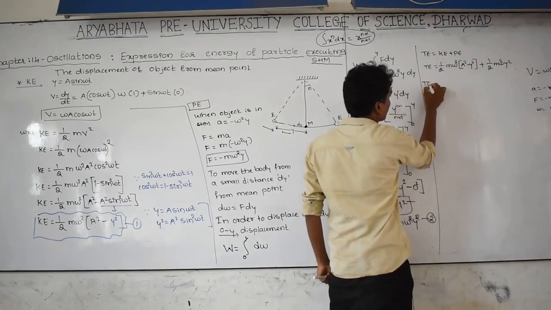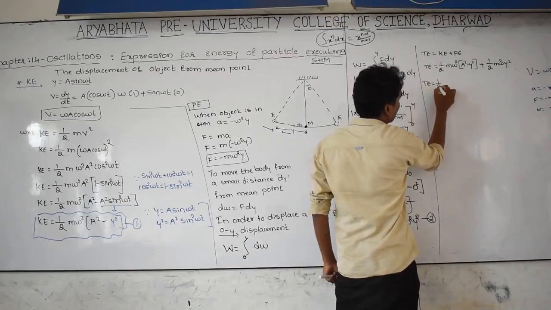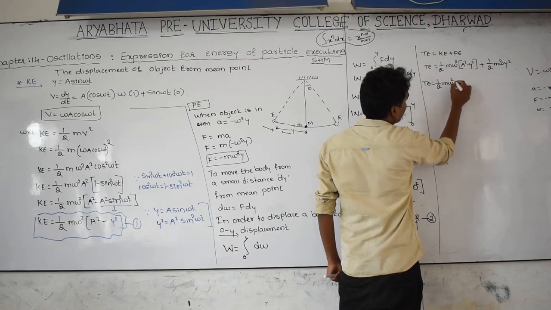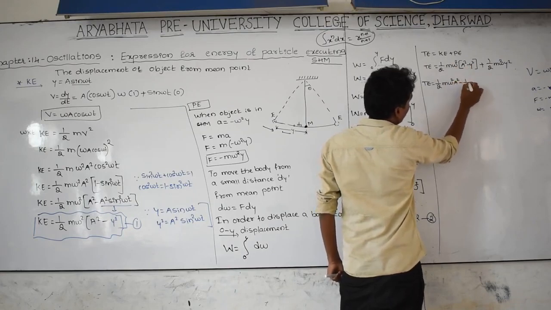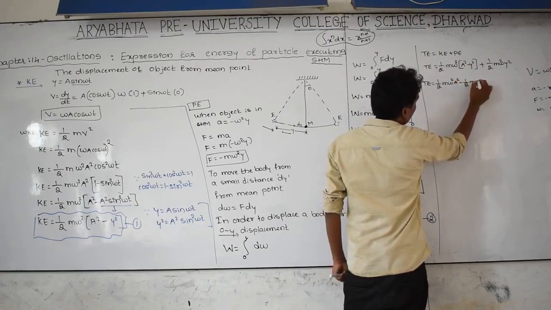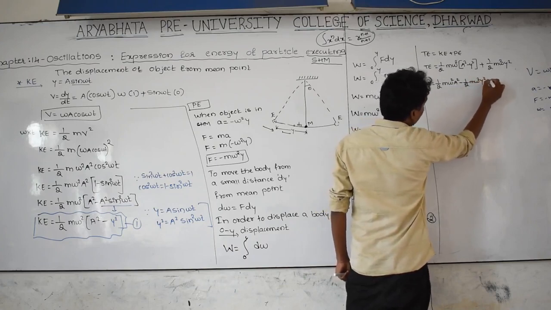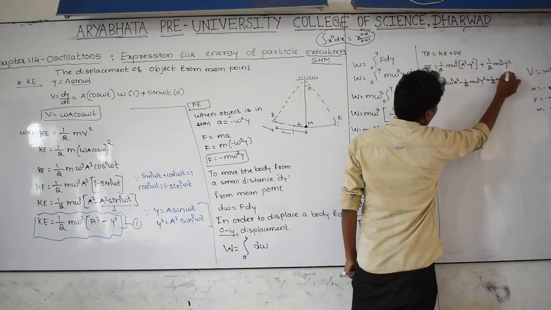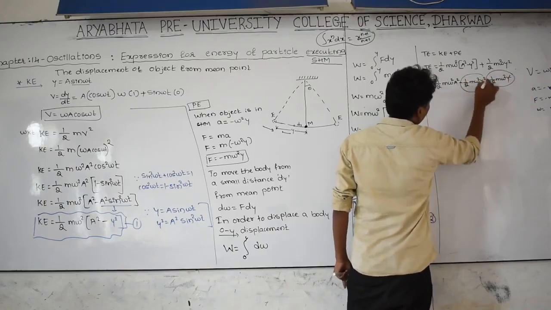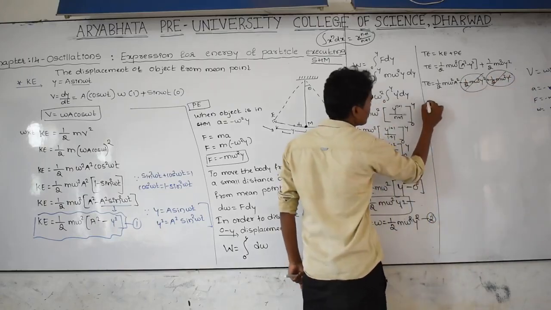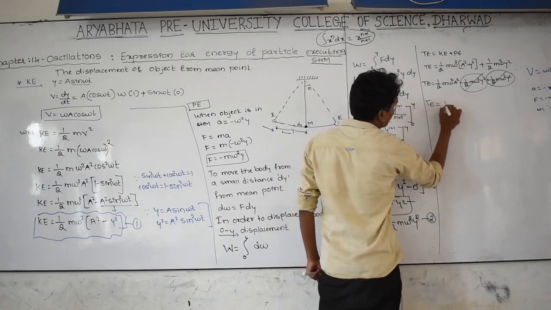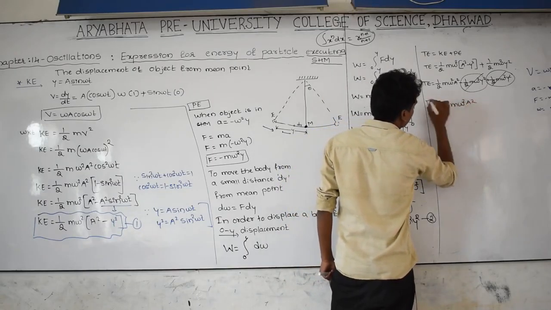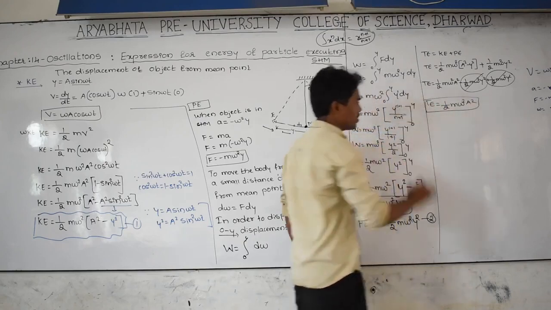Total energy is equal to 1/2 m omega square into a square minus y square, plus 1/2 m omega square y square. This is a positive term and this is a negative term, getting cancelled with each other. Then total energy is equal to 1/2 m omega square a square. This is the third equation.